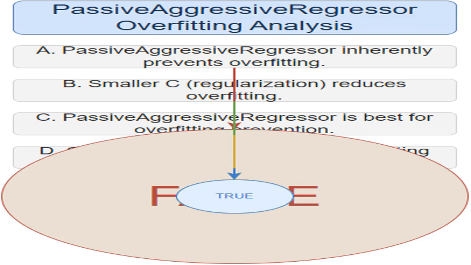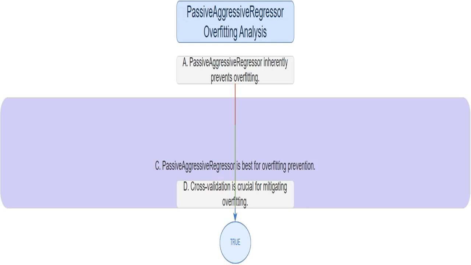I learned that PassiveAggressiveRegressor isn't inherently superior to other regression models. It's not a magic bullet for overfitting prevention. Ridge and Lasso regression also have regularization built in, and the best choice depends on the specific dataset. I discovered that passive-aggressive regressor's iterative updates don't automatically prevent overfitting. It still needs regularization. Regularization helps prevent the model from becoming too complex and learning the noise in the training data.